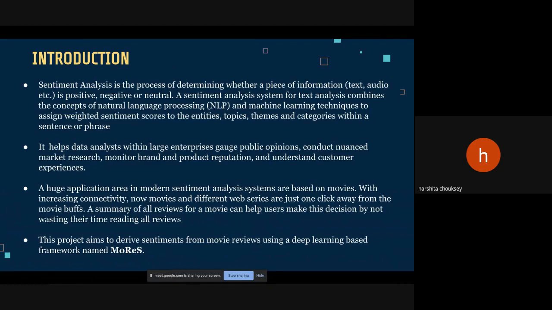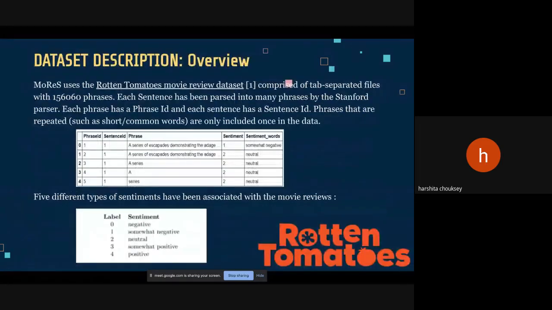A huge application area in modern sentimental analysis is movies. A summary of all the reviews for a movie helps users make a decision without wasting their time reading all the reviews. We have named this project MORS, Movie Review Sentimental Analysis Framework, which aims to derive sentiments from movie reviews using deep learning techniques. To the next slide.